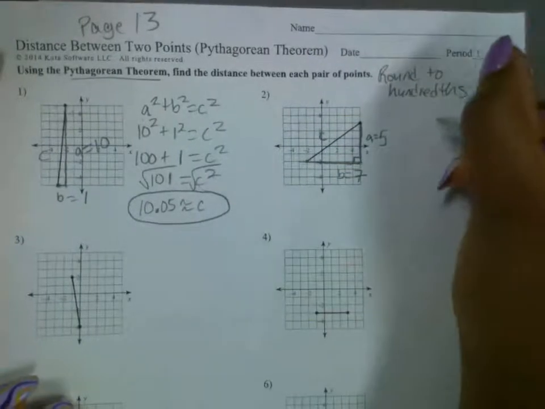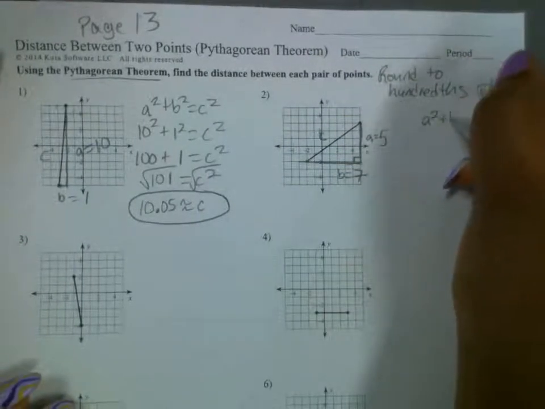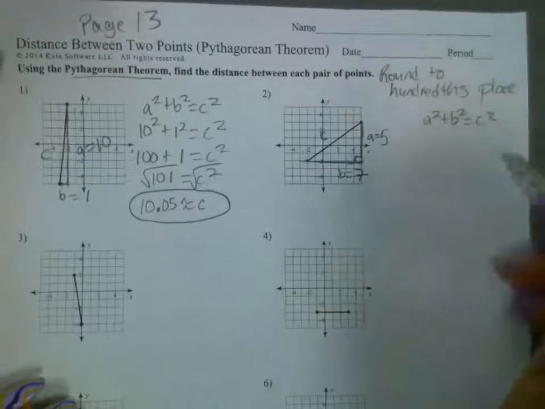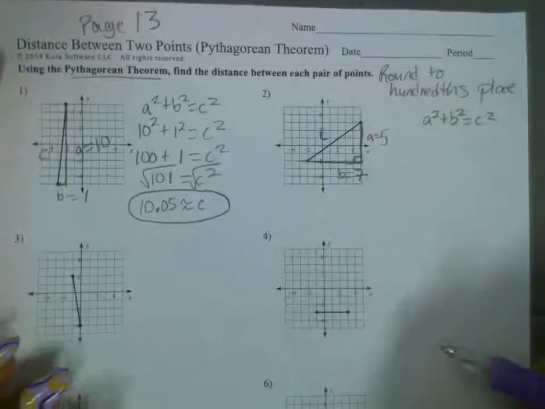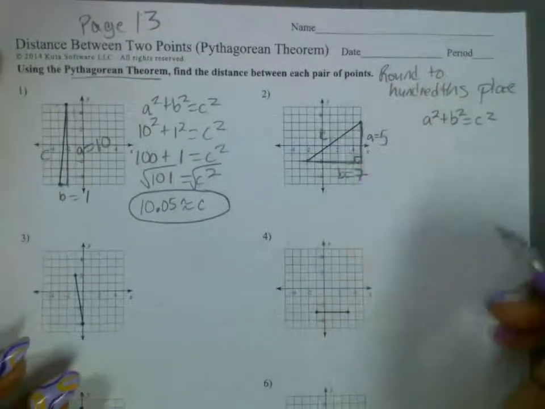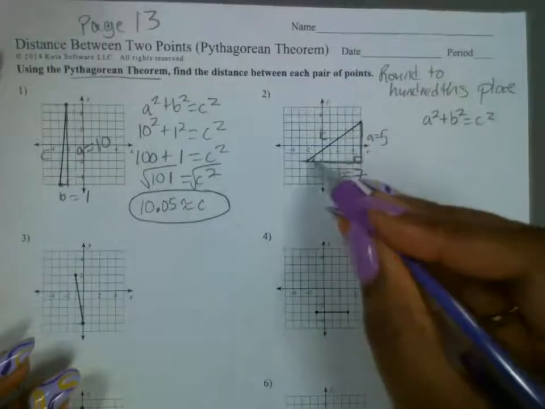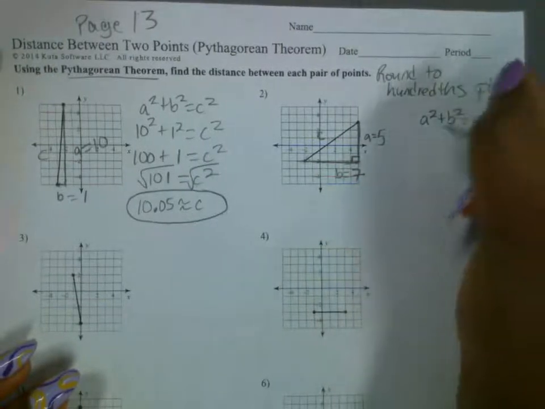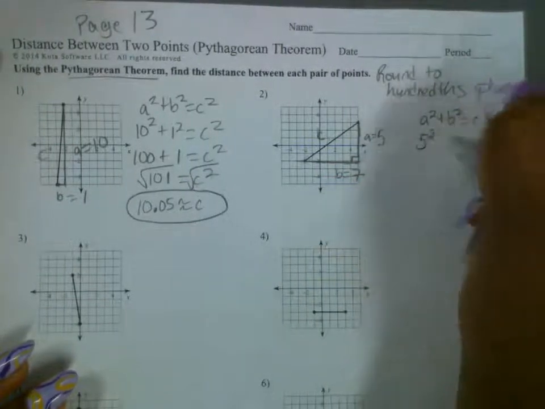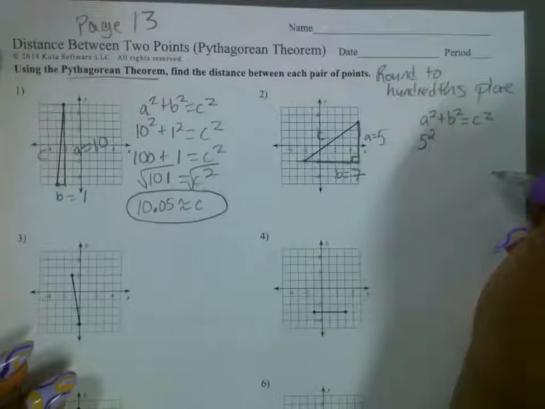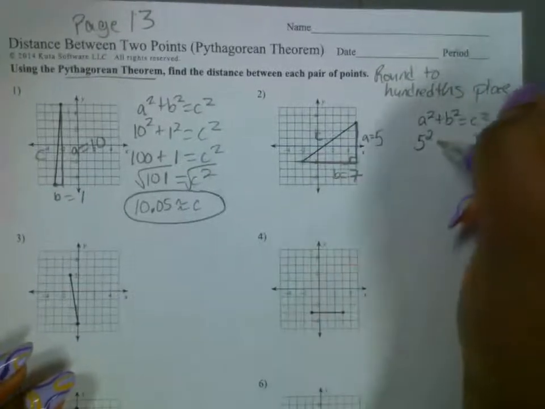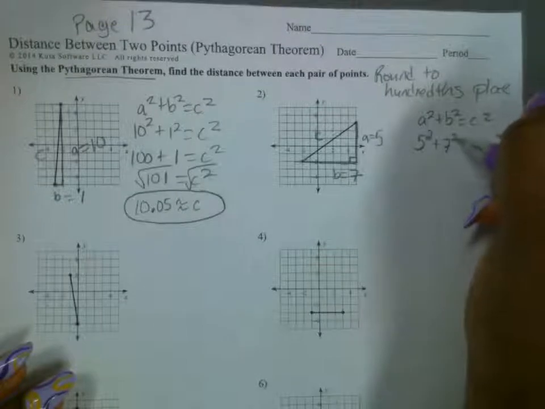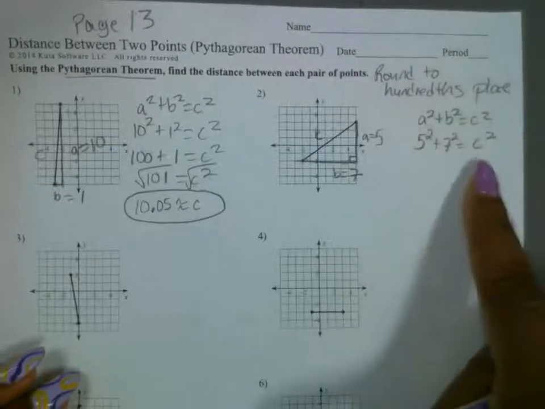So now we're going to use Pythagorean Theorem, a squared plus b squared equals c squared, and substitute these numbers into the formula and solve for c to figure out the distance from here to here. So my a is 5, so this is 5 squared. My b is 7, so this is 7 squared. And c is what I'm trying to find.